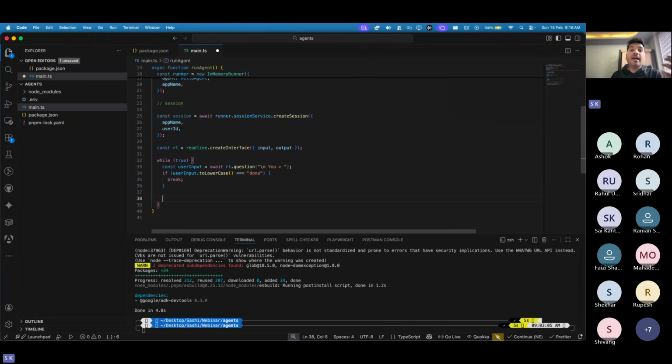But now here we have to basically run. We have still not run our application. We are just doing some prerequisites so that we can take a user input, but if the user input is done, we can exit the loop. Now let's create the